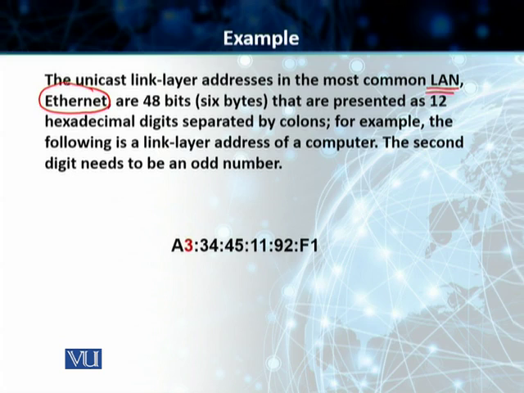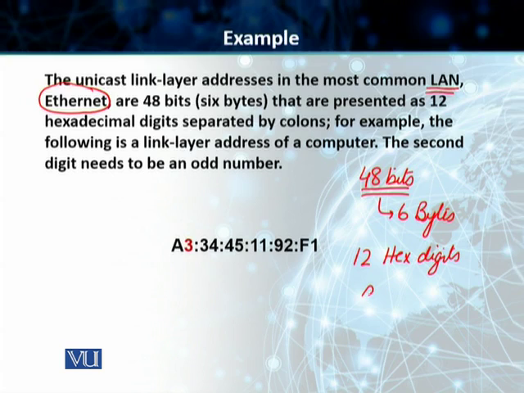So students, in Ethernet, our link layer unicast addresses are 48 bits, which is equivalent to 6 bytes, and they are presented as 12 hex digits, or hexadecimal digits, which are separated by colons. Please note, we have a total of 48 bits, 6 bytes, and 12 hex digits, which are separated by colons.